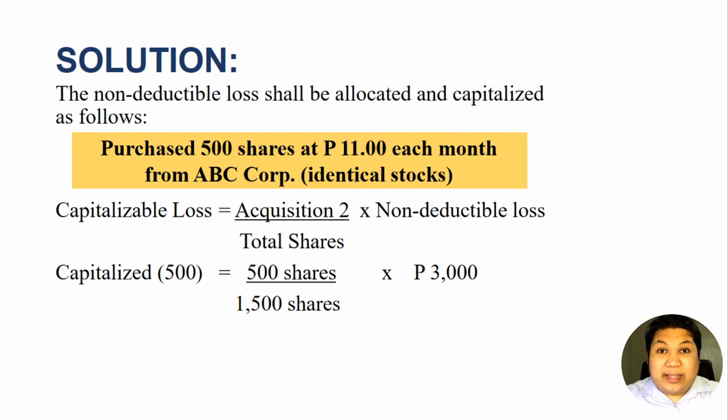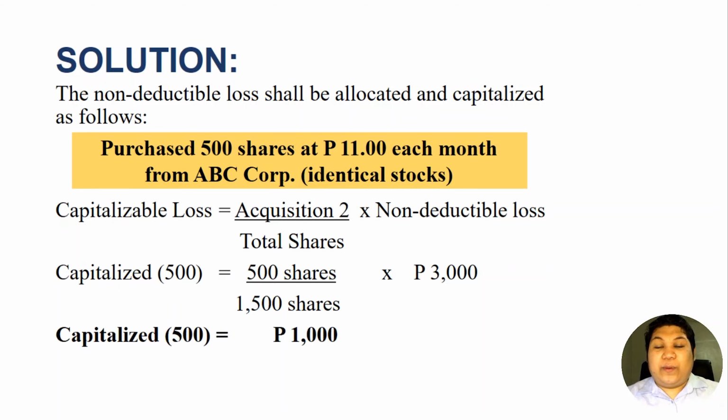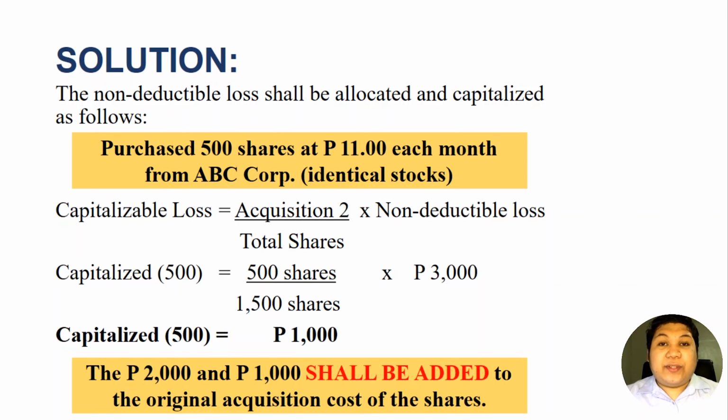So 500, this is the second one, divided by 1,500 shares times the 3,000 shares. So therefore, we will have a capitalizable cost of 1,000 pesos. So the 2,000 and 1,000 shall be added to the original acquisition cost of the shares. Okay, so that's it for wash sale.